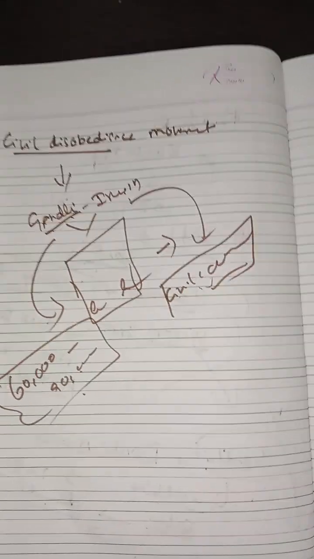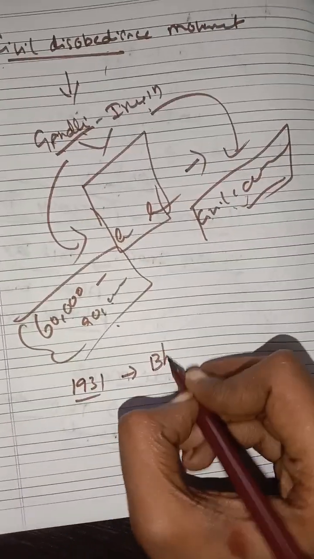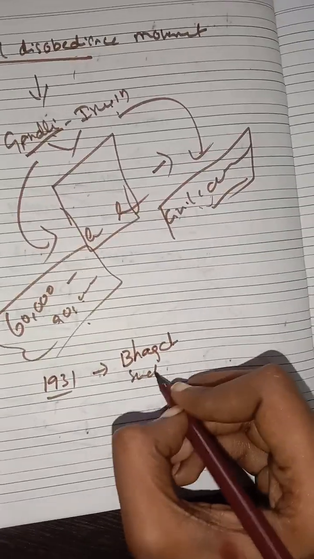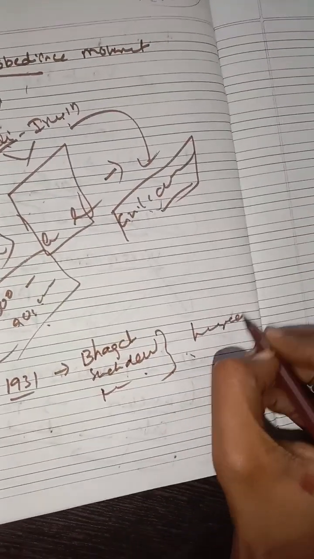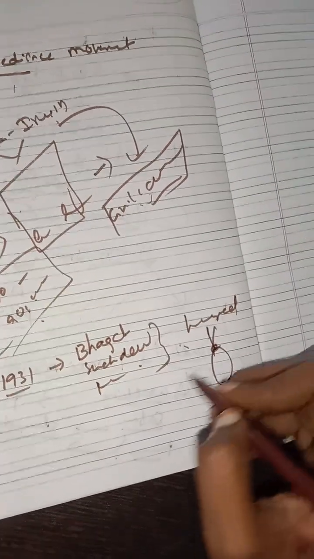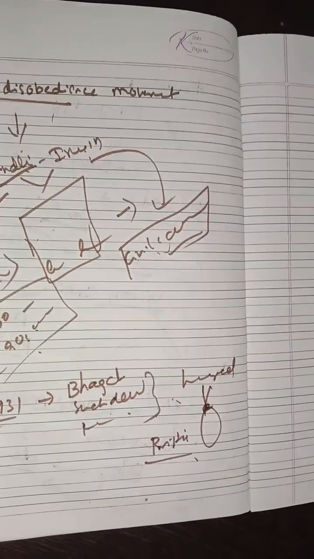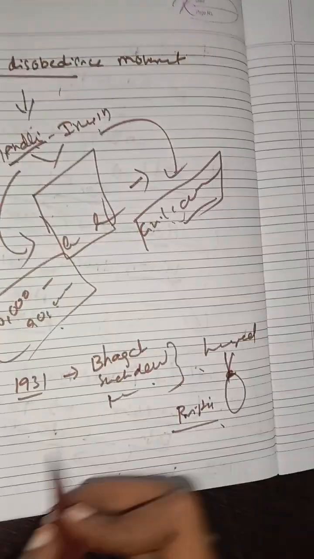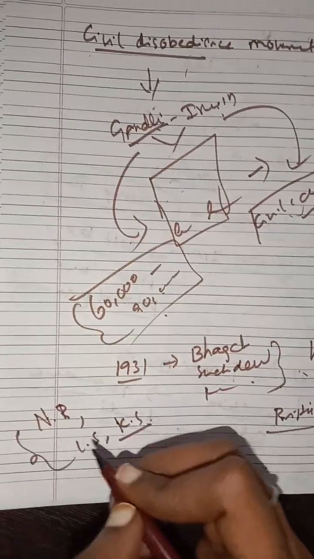So this is the Karachi movement. In this Karachi session, it was very important. After this, what happened in 1931: Bhagat Singh, Sukhdev and Rajguru, these 3 persons were hanged by the Britishers. So here the fire was started. Nehru report, Lahore session and now Karachi session, these are the 3 important things.